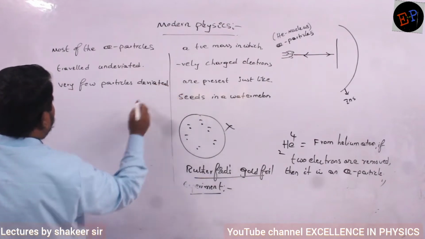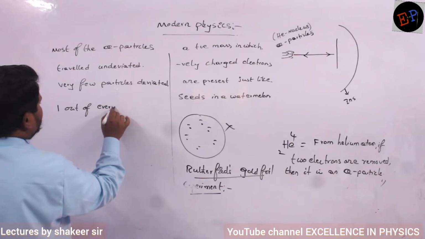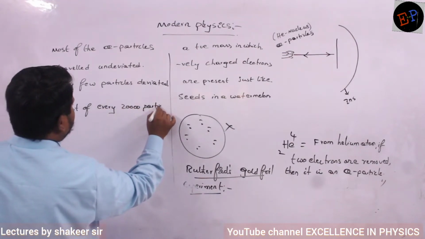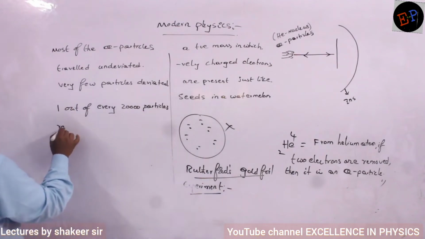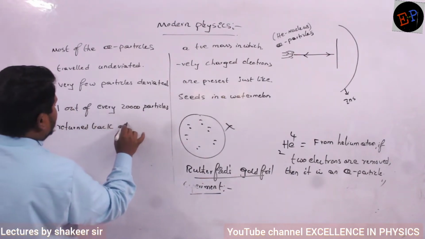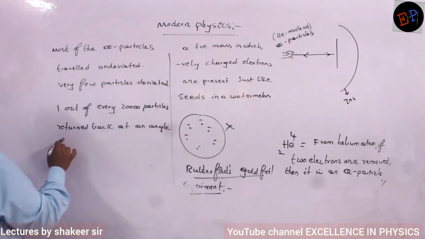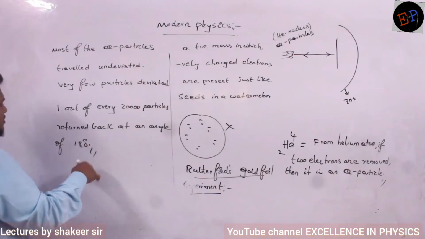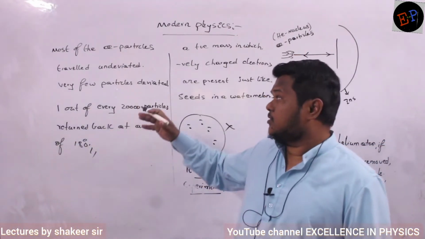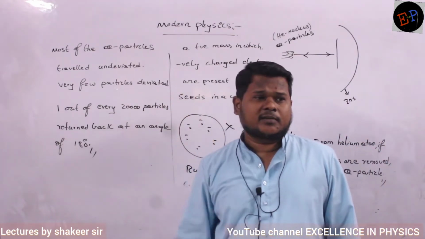And one out of every 20,000 particles returned back at an angle of 180 degrees. So out of how many particles? Out of 20,000 particles, only one particle was returning back.